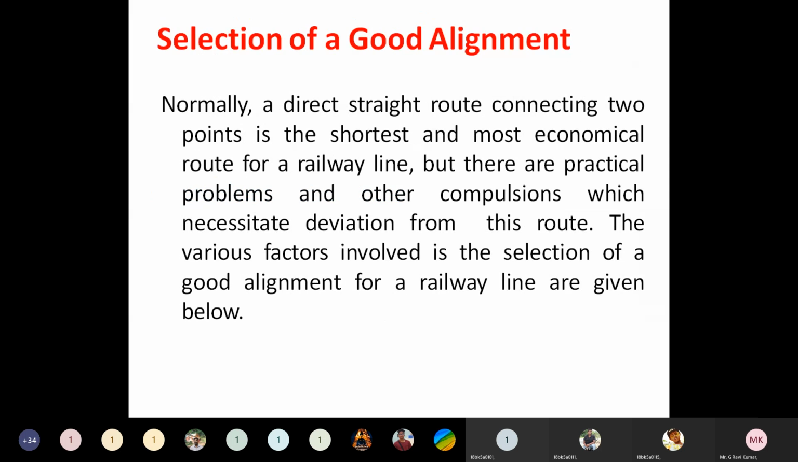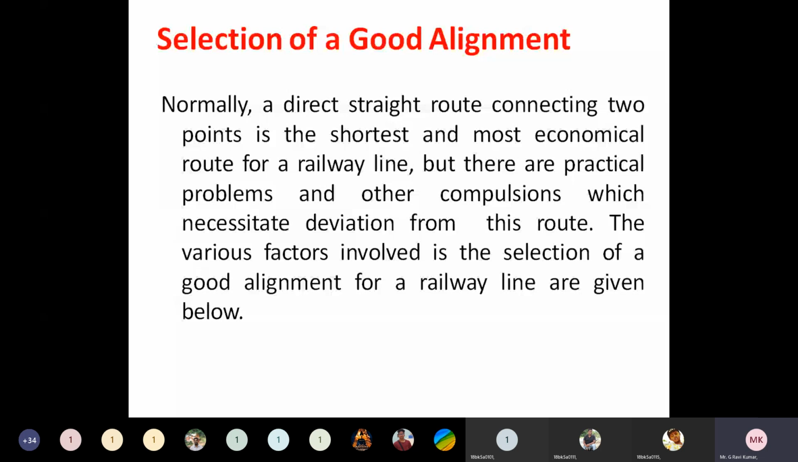The next topic is the selection of a good alignment. We have discussed the requirements of a good alignment before, and the next topic is how we can select a good alignment. This topic requires some technical aspects. We can select a good alignment by using different aspects, like choosing the perfect gauge and choosing perfect locations, meaning the location through which it is passing.